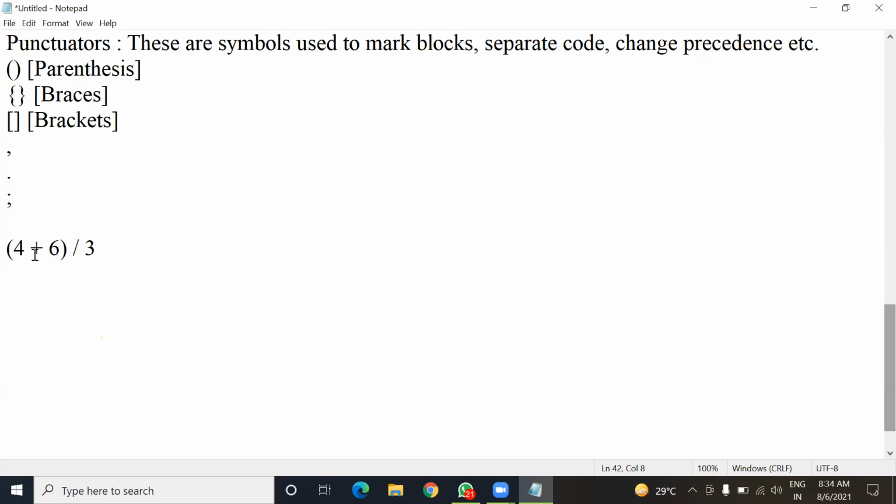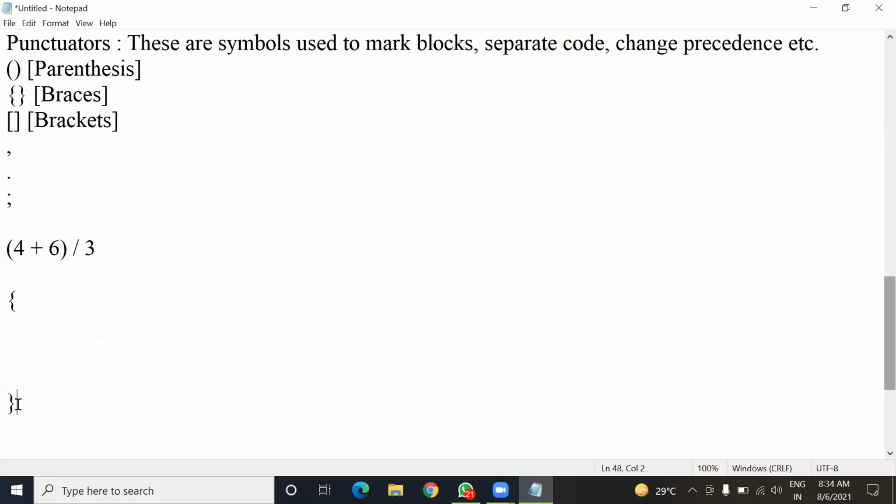Now here we first add, then we divide. So this parenthesis is now used to change the precedence of the operator. Before, we had to do the division, but now we have to perform the addition. So understood? Yes, sir. Now we use these braces to mark a block of code.